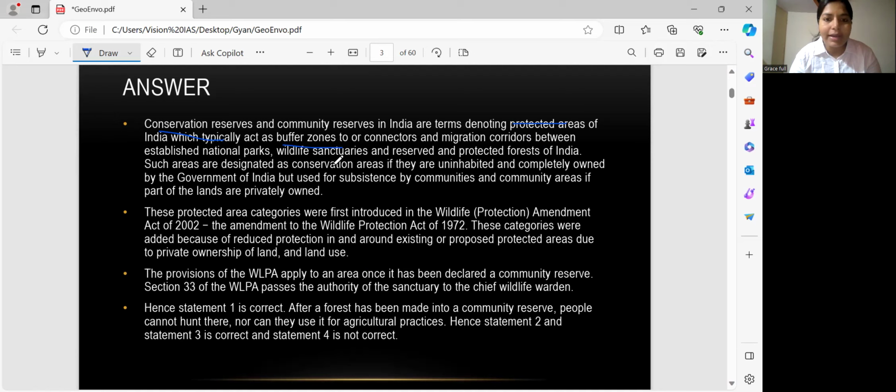So such an area is designated as a conservation area if it is uninhabited and completely owned by the government of India, but used for subsistence by the community, and a community area is part of the land that is privately owned. Right. So basically, buffer zone. There is a keyword again, buffer zone. So what is buffer zone?